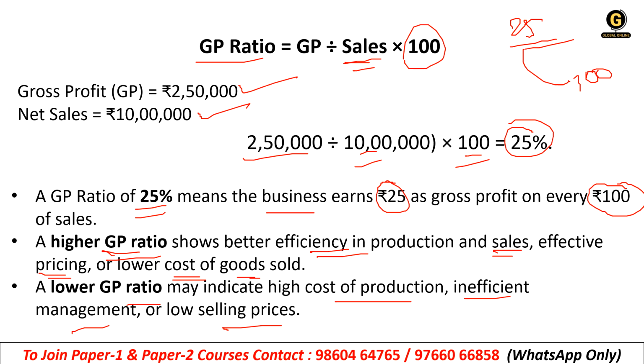If the GP ratio is higher, that means the gross profit is higher. That means the company is working efficiently, producing the goods, and the selling price is also good. If the GP ratio is lower, that means the company is not efficiently using its products or its sales functioning. If the sales are not good, that means your GP ratio is not good. Clear?